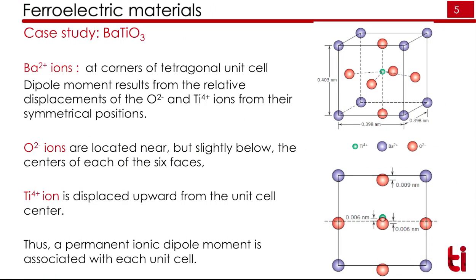Typical example of ferroelectric material is BaTiO3. Here we have Ba ions at the corner. So these corners you can see are the Ba. This will form a simple cubic lattice. The structure we have already seen in the structure of solids. Oxygen ions will be at the face center. These are the oxygen ions. These will form octahedra, and the Ti ion will be at the center of the unit cell.